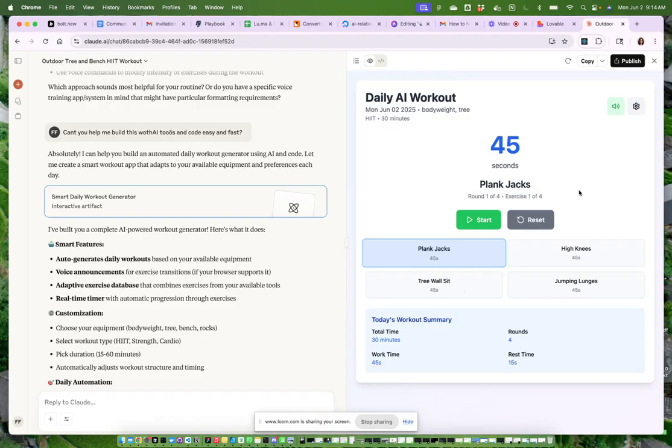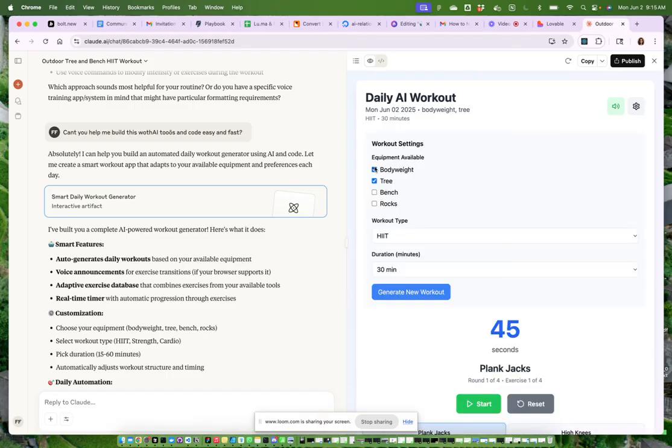So the reason why we're doing this today is to figure out, okay, can we build a daily AI workout tool that we can consistently use when we go out into a park, or to a bench, or maybe on a beach as well, where we input what tools we have available, like body weight, tree, bench, rocks, maybe a beach setup, some water, whatever we might come up with.